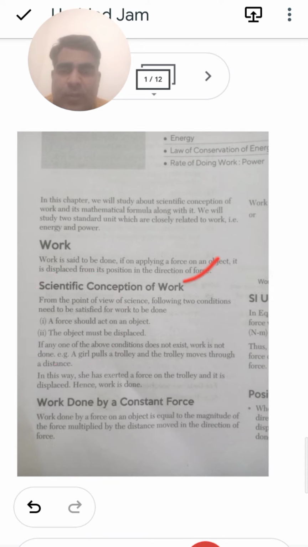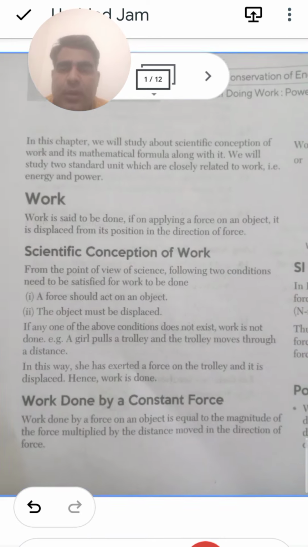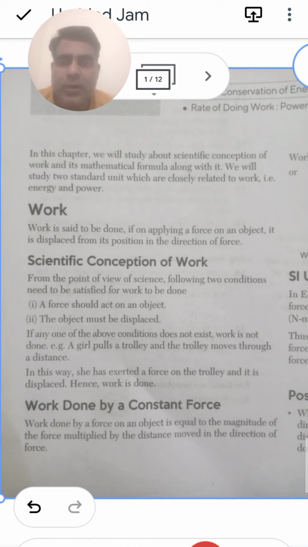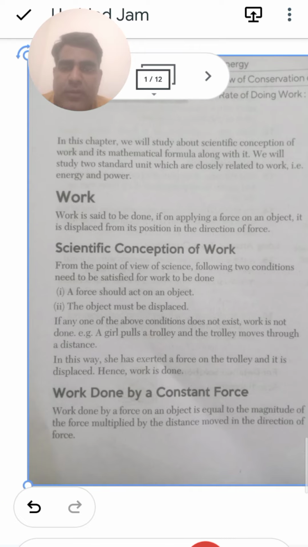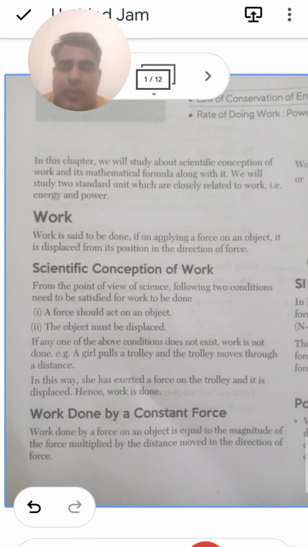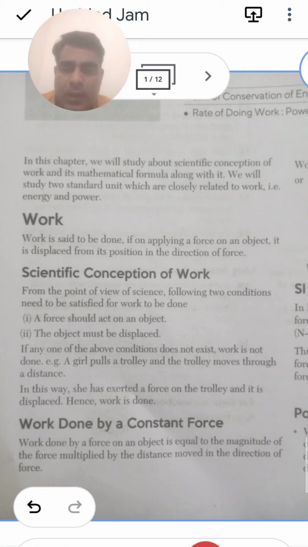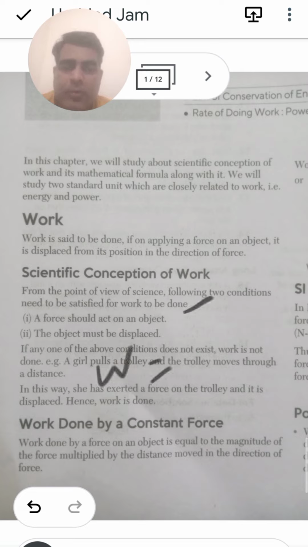Now, the scientific concept of work done: if we are dealing with work done, what is the scientific conception of it? From the point of view of science, there are two conditions which should be satisfied. You should satisfy two conditions by which you can say that you are doing work. Whenever you are doing work, you should apply a force on an object and there should be a displacement. It means that work is equal to force into displacement.